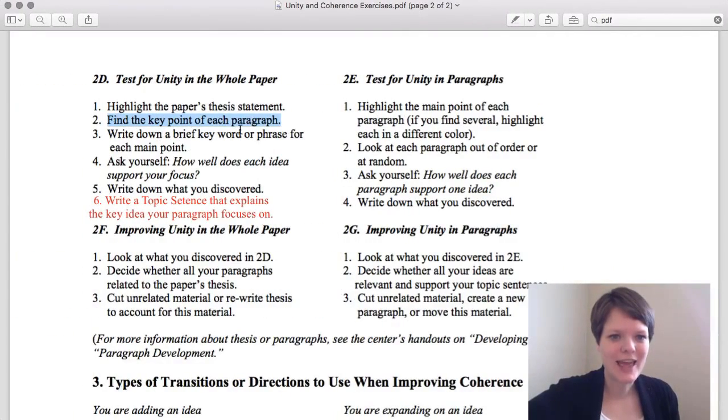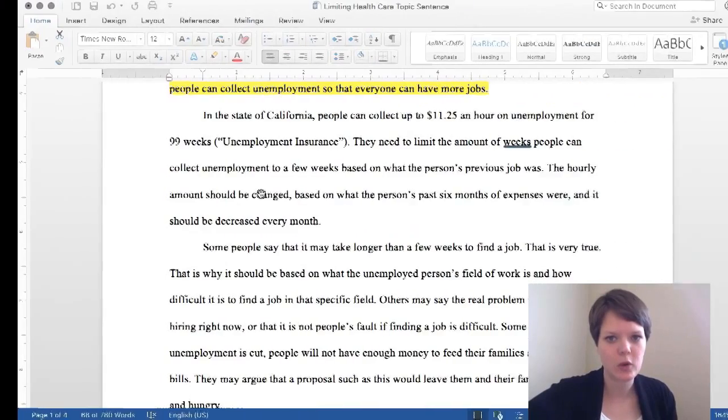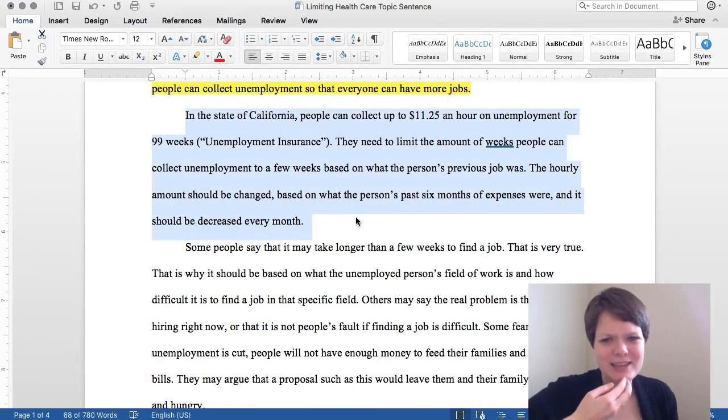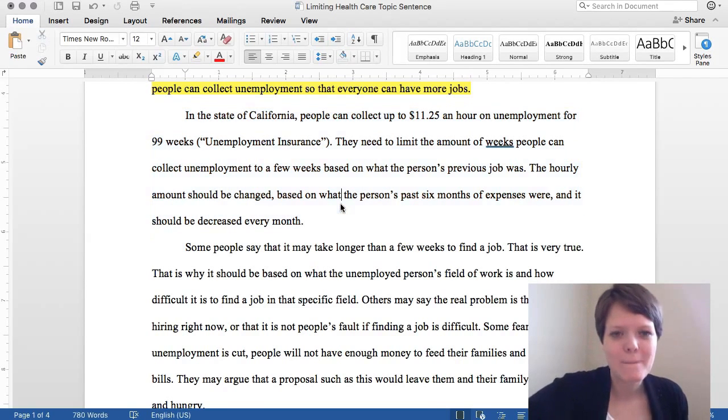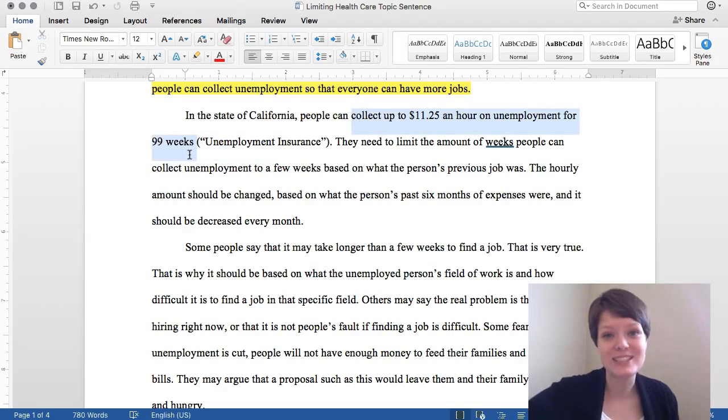So we need to find that key point and then write down a keyword or phrase for that main point, okay? So looking at this, I'd say there might be several main points. Maybe the first one is that people are collecting too much on unemployment and don't have incentive to go find work.